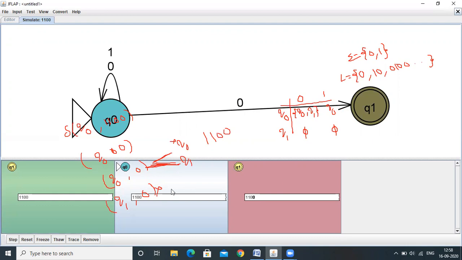Okay, finally we got three paths. One is undecidability, another one is it is in the non-final state, another one is it is in the final state. Okay, so within the NFA there are multiple paths. Out of those we need to choose the valid path. This is the valid path here.